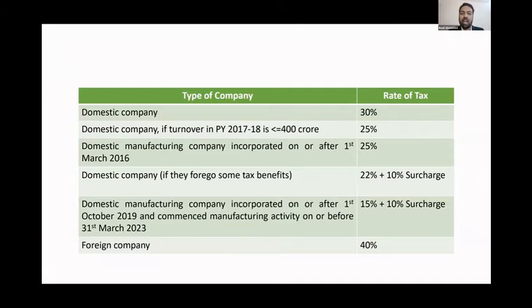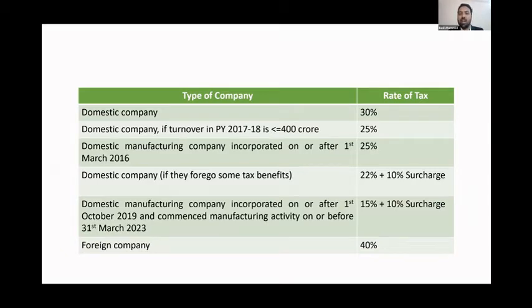And if you are a domestic manufacturing company incorporated on or after 1st March 2016, it is 25%. A few years ago, before this current NDA government, it was only 30%. Under the Companies Act, we have only two rates, one for a domestic company and one for a foreign company. For a foreign company it is 40%, then as well as now. But in the case of a domestic company, it has been changed.